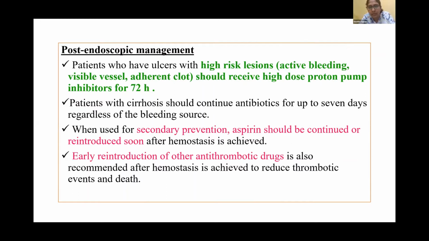And when used for secondary prevention, aspirin should be continued or reintroduced soon after hemostasis is achieved. Early reintroduction of other antithrombotic drugs is also recommended after hemostasis is achieved to reduce thrombotic events and death. That is, while used for secondary prevention only, aspirin can be continued, or soon after hemostasis, it should be reintroduced. And other antithrombotic drugs should also be reintroduced early after hemostasis is achieved.